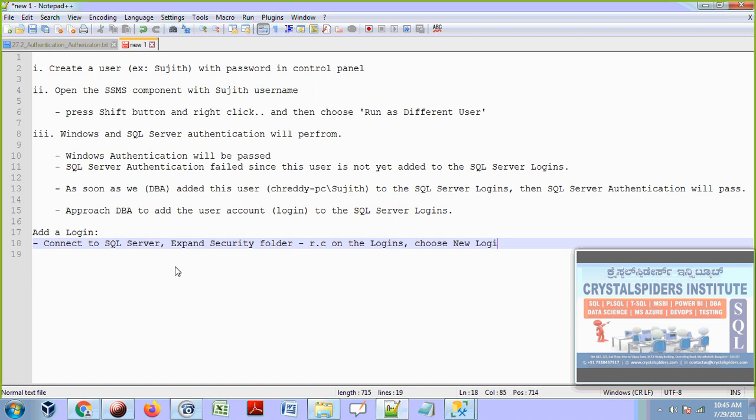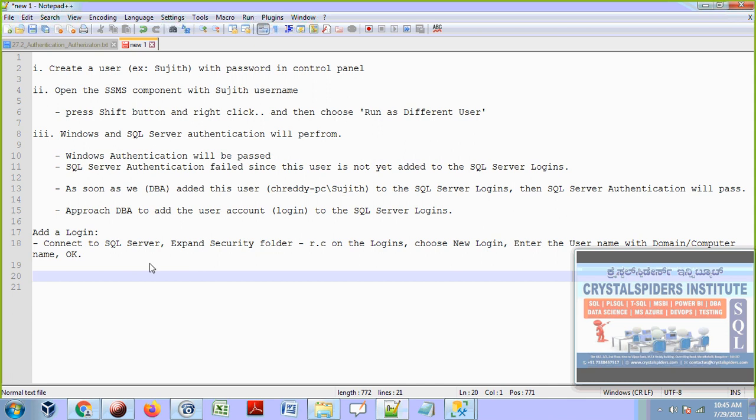And then a new window will open. Then enter the username with the domain name, domain or computer name. With the domain or computer name, it is mandatory, guys. And then say OK. That's it. And then finally say OK. That's it. So now the login will be added over there.